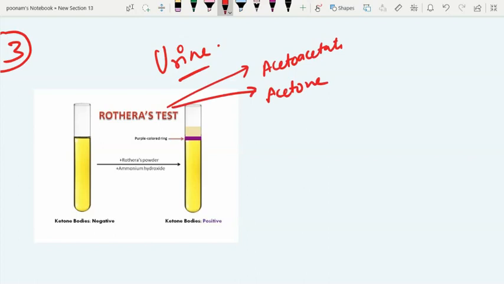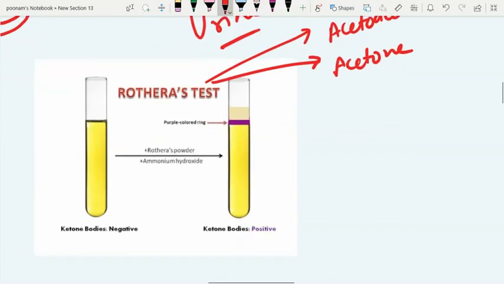In Rothera's test, we take 5 ml of urine in a test tube and saturate it with ammonium sulfate. This ammonium sulfate precipitates the protein by salting out, because protein interferes with this test. So we need to saturate the urine with ammonium sulfate so that if any albumin is there in the urine, it gets sedimented.